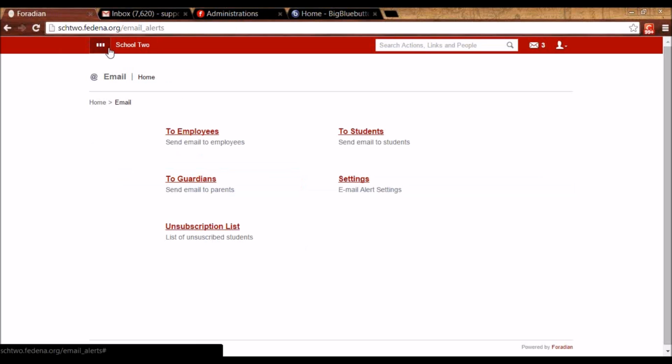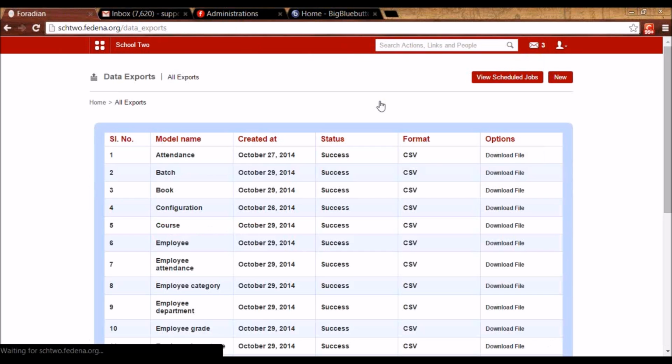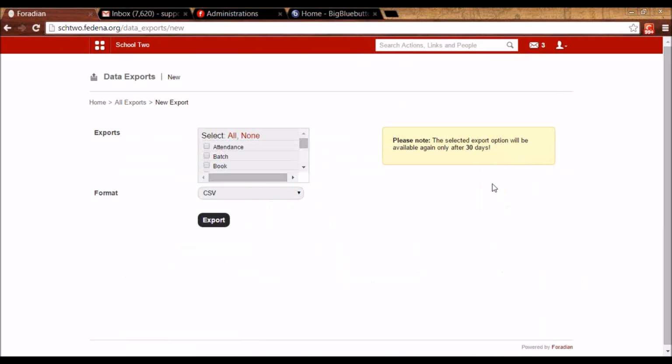The next one is data export. So here you will see this link, data export. Now data export is used when you want to take backup of data from Fedena. So that backup you can get in the form of CSV or Excel or XML.